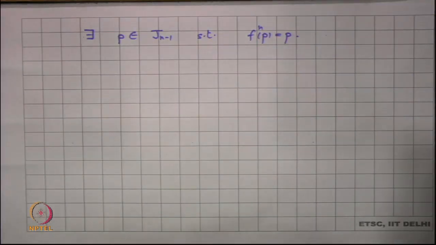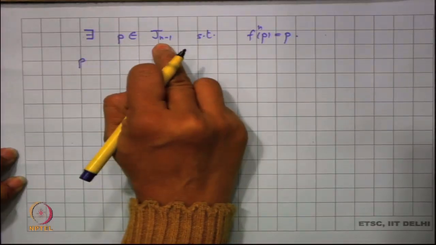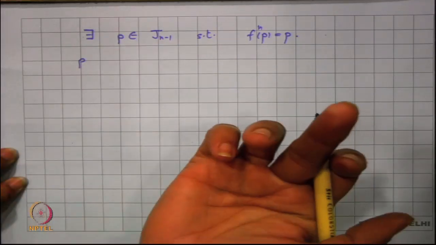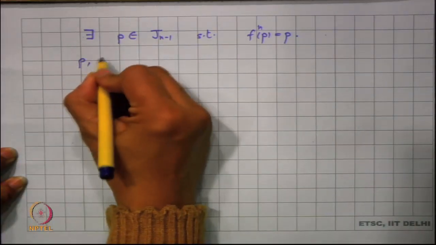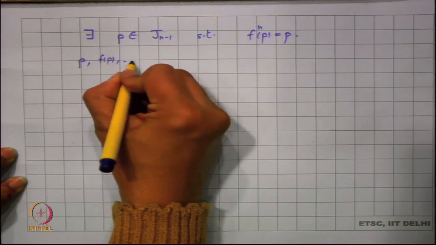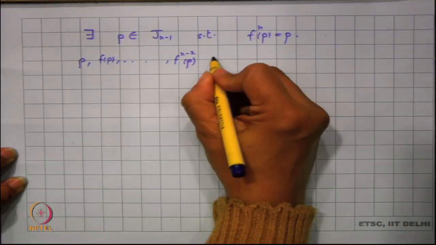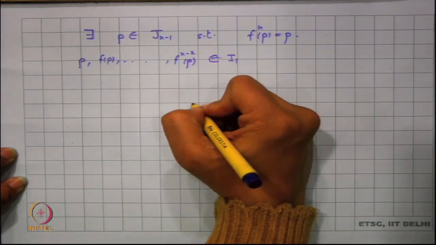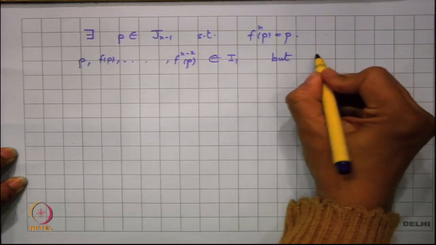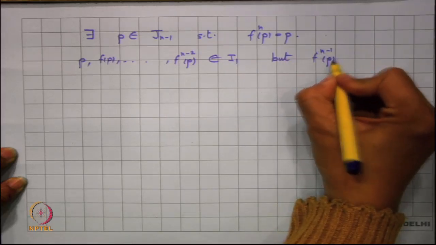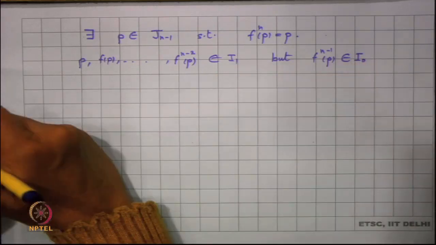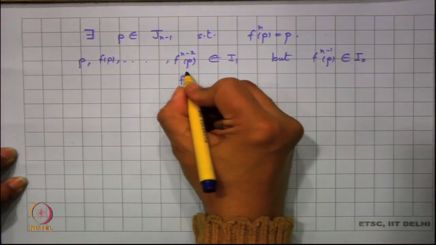Is this P a periodic point of period n? We said that our n is any number greater than 3, but what we observe is that if I start with P, my P belongs to Jn minus 1. So, it is basically a point of I1. So, P, f of P, up to f^(n minus 2) of P were all belonging to I1, but f^(n minus 1) of P was in I naught, and then again f^n of P is equal to P.